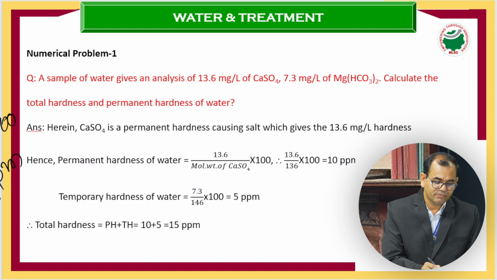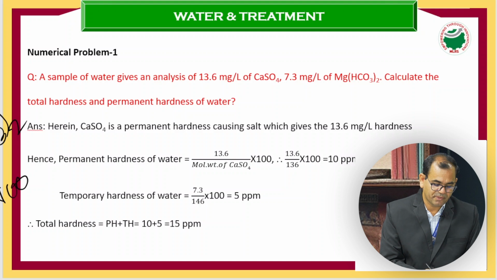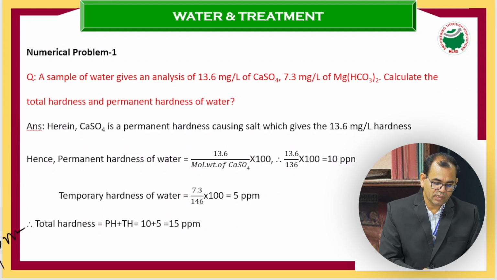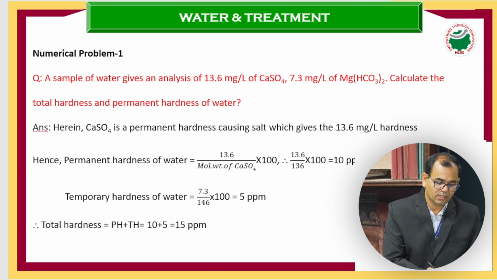Now let us calculate the temporary hardness of the given salt. What is the salt given? Magnesium bicarbonate, Mg(HCO3) taken twice. Now you can see the weight of this temporary hardness causing salt is 7.3, and its molecular weight is 146. So into 100, we will get somewhere 5 ppm. So now the total hardness of water is TH. TH is total hardness.